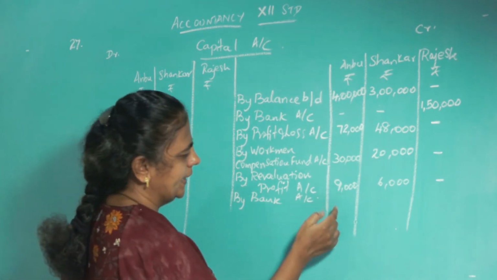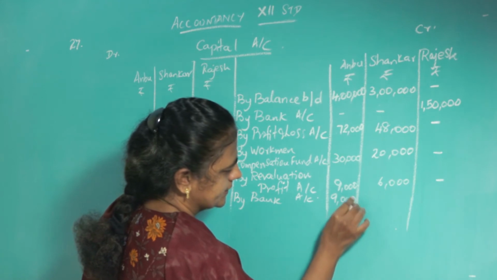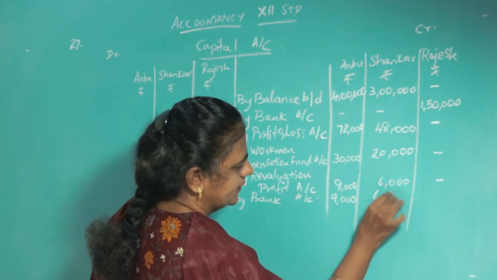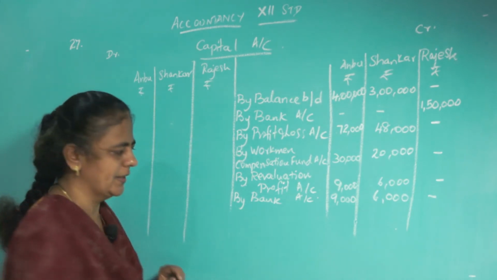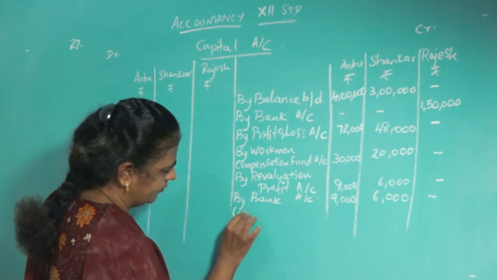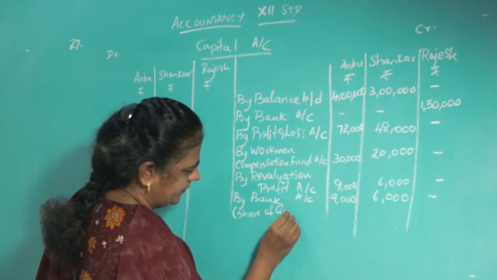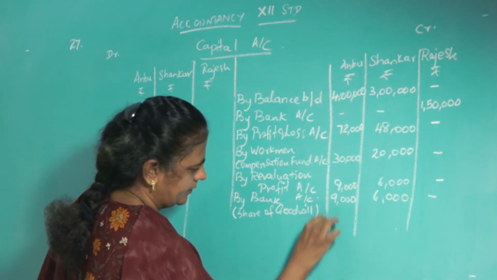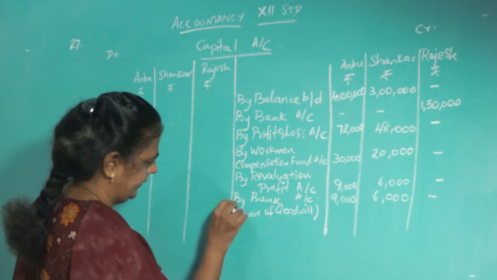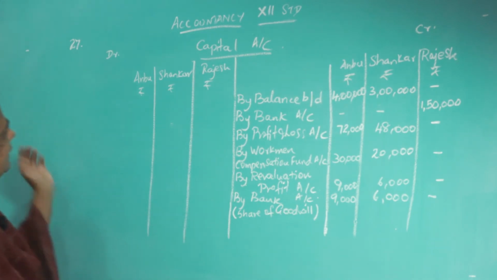Again how much will you get? 9,000 and 6,000, that is 15,000 into 3 by 5, 15,000 into 2 by 5. So, Rajesh's share of goodwill. Okay.